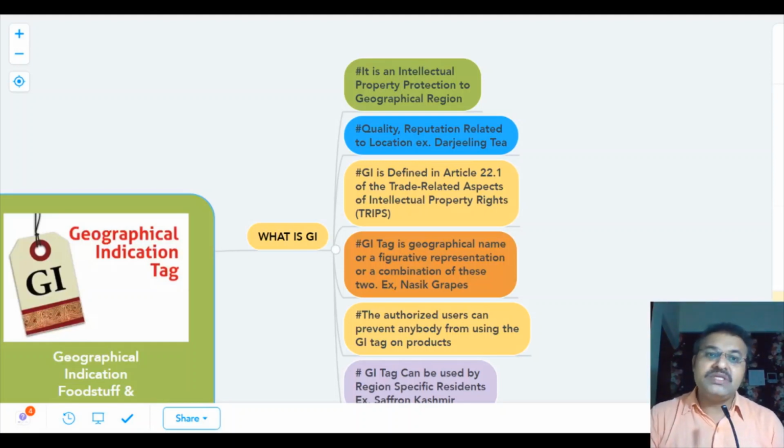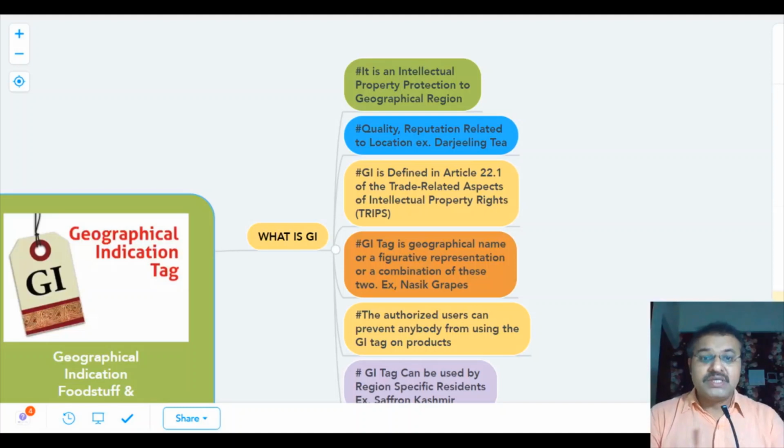The geographical indication tag can be a figurative representation, or it can be a specific name of that area or location, like Nashik grapes. If Nashik grapes are famous, then this is given to that area-specific and product-specific, like grapes. So this is called the geographical indication.